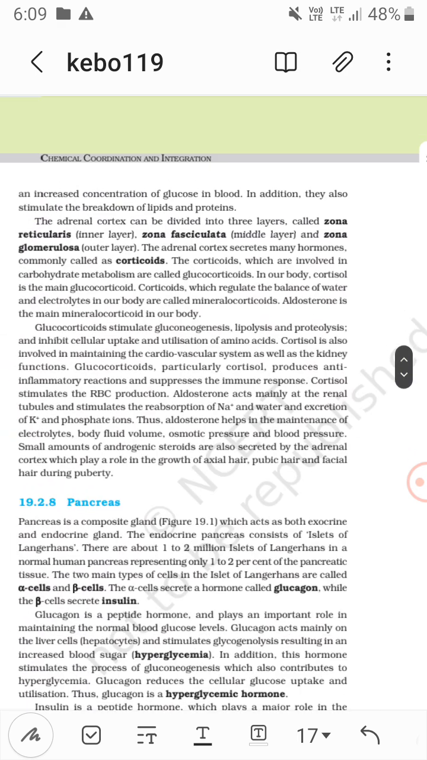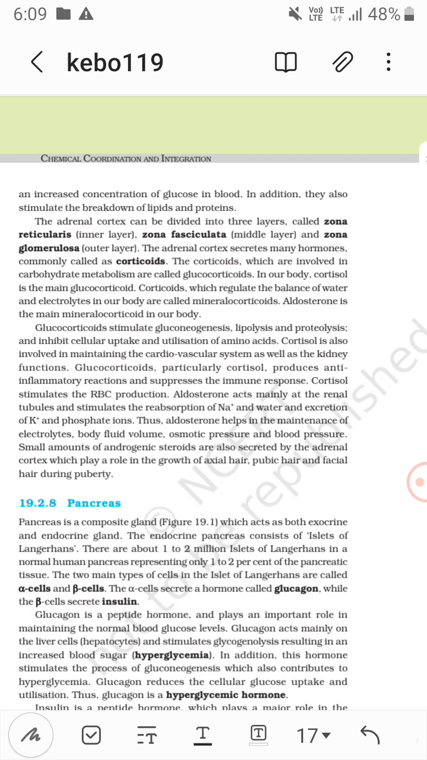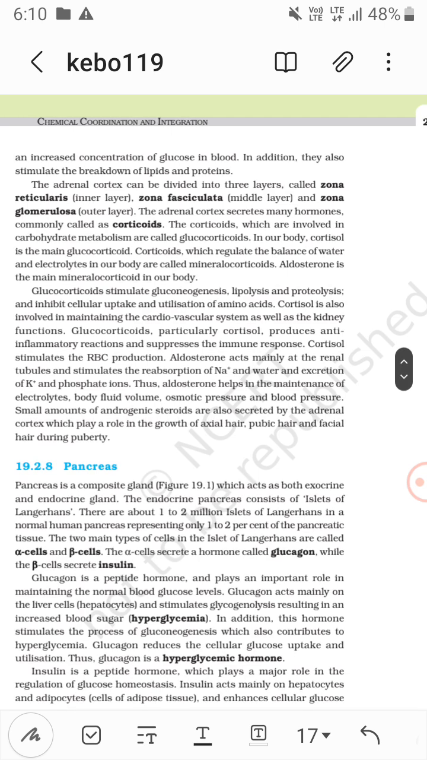Now talking of the adrenal cortex, there are three layers: zona reticularis, the inner one, zona fasciculata, the middle one, and zona glomerulosa, the outer layer. Now the adrenal cortex secretes many hormones. These are corticoids. Corticoids involved in carbohydrate metabolism are glucocorticoids, and cortisol is the main glucocorticoid. Corticoids which regulate the maintenance of water balance and electrolytes are mineralocorticoids. So aldosterone is the main